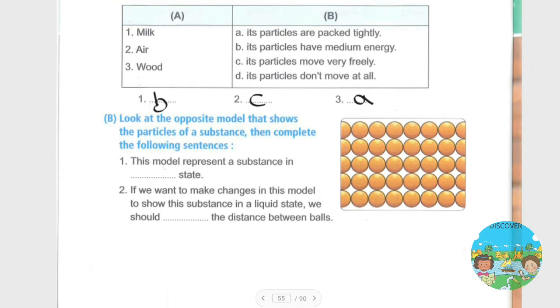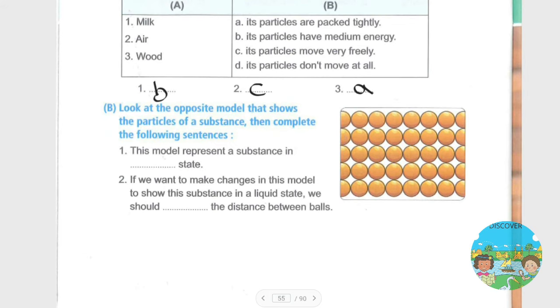This is A. Then B says: look at the following model that shows the particles of a substance, then complete the following sentences. Number 1 says: the model represents a substance in ... state, of course solid state. Number 2 says: if we want to make a change in this model to show this substance in liquid state, we should ... the distance between these particles. What do we do? Increase the distance between the particles.